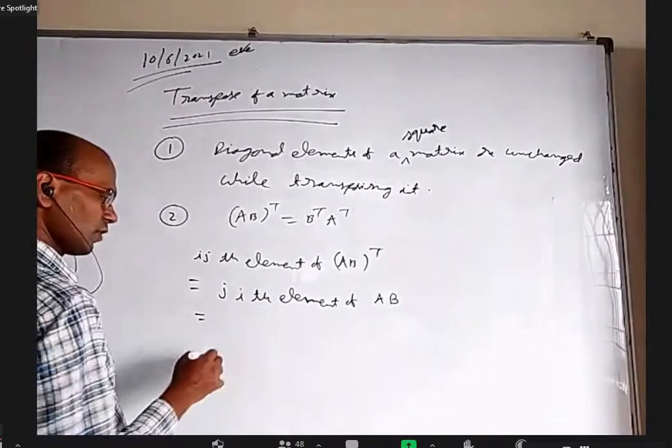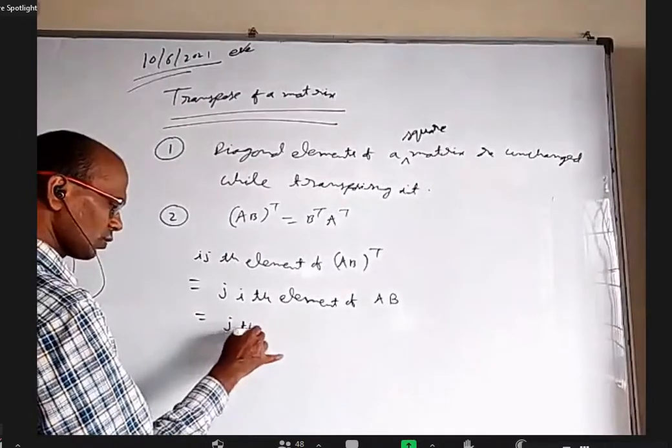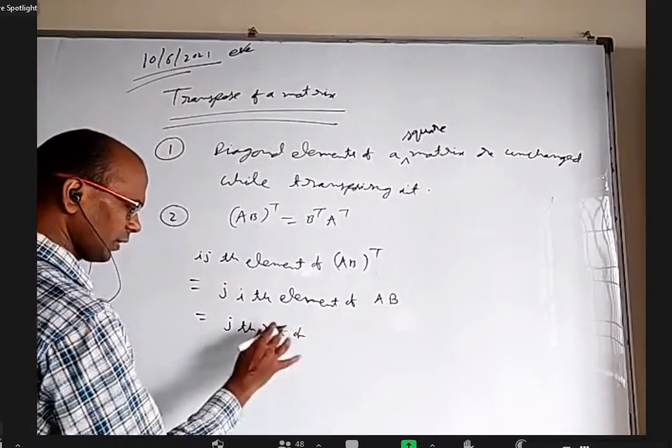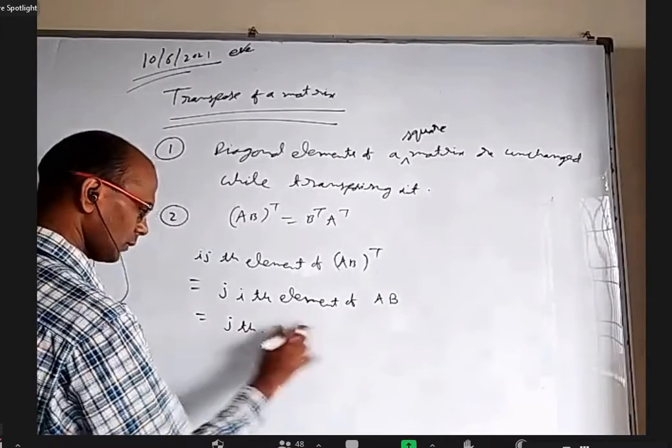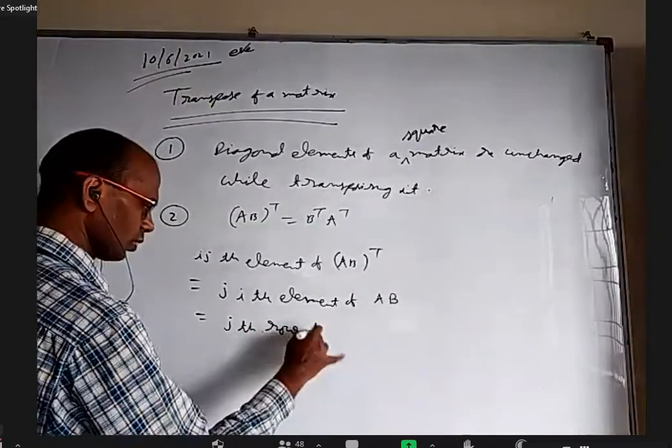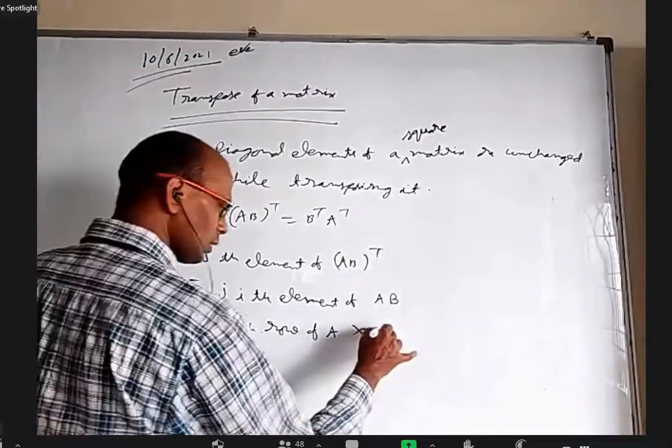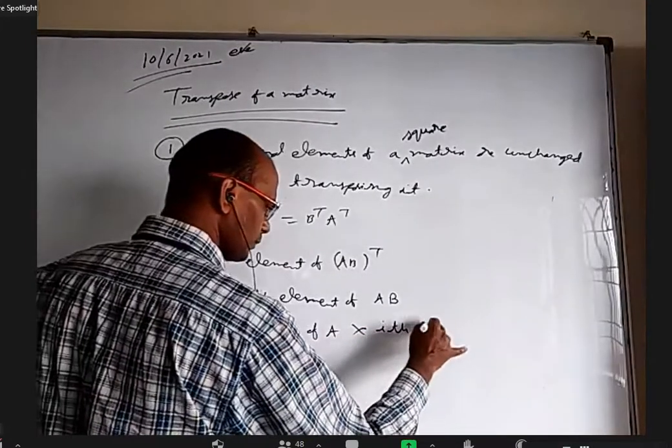Okay, the jith element of AB means the jth row of A into the ith column of B.